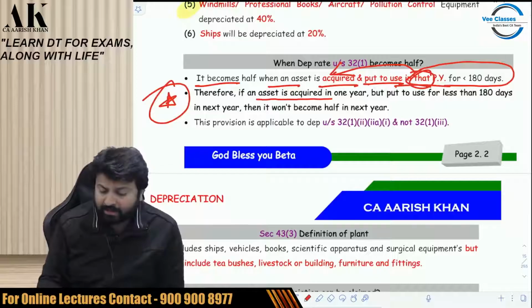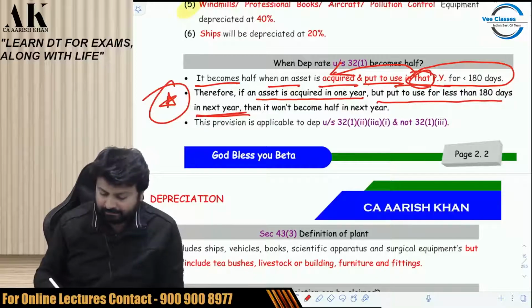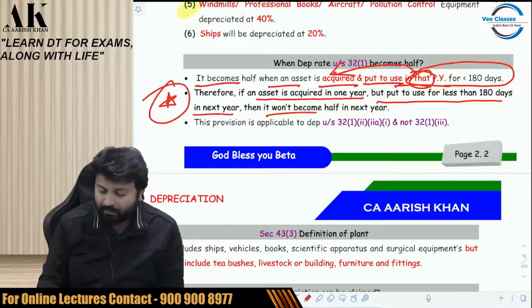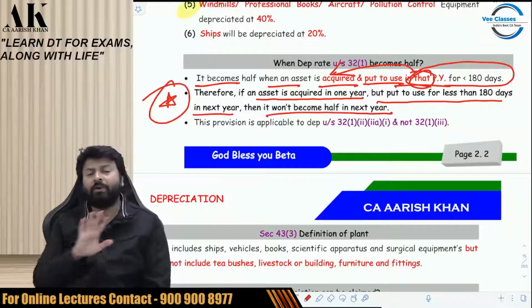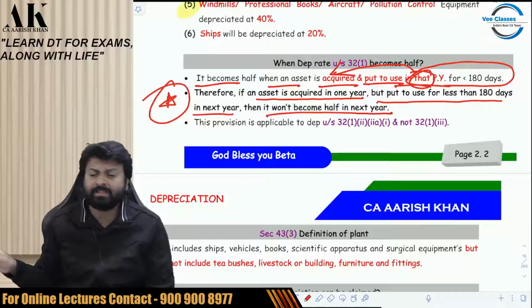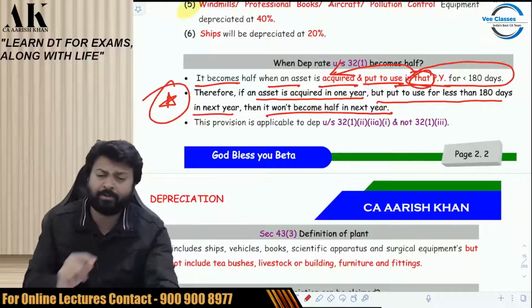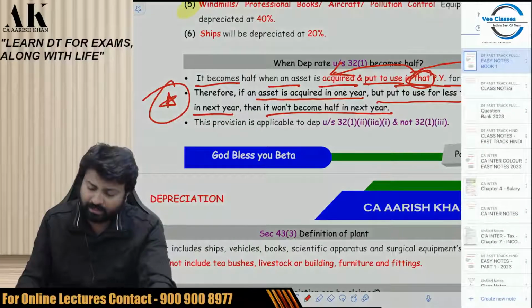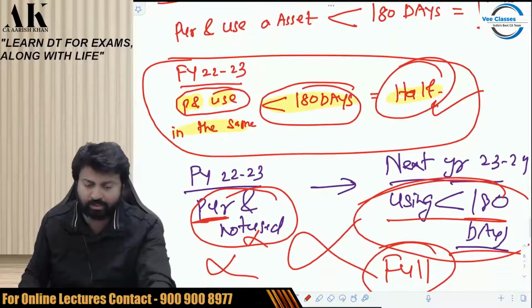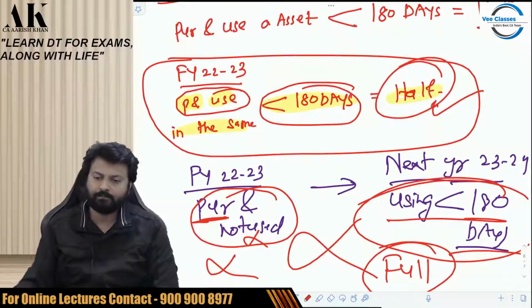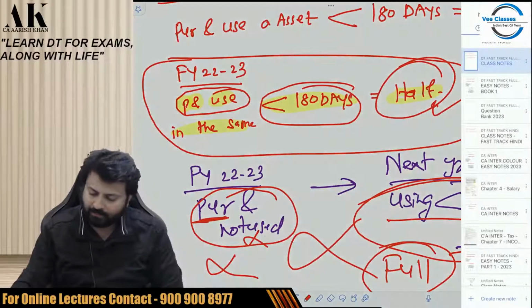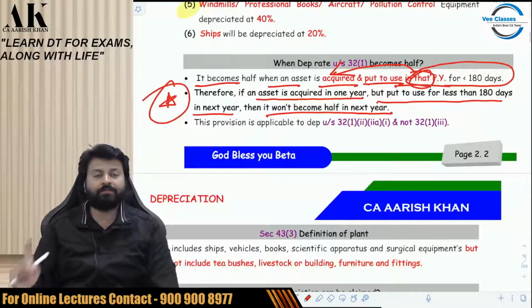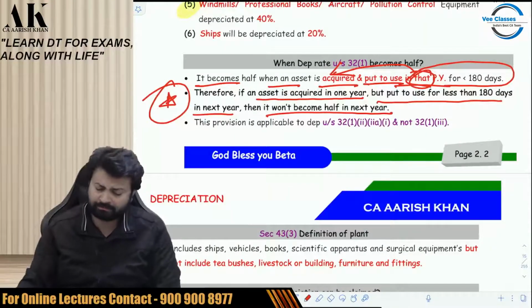Therefore, if an asset is acquired in one year but put to use for less than 180 days in the next year, then it won't become half in the next year. Check it, please. Very important issue. If you want, you can take a photograph of this also. So when it will become half and when it will be full is very, very important.